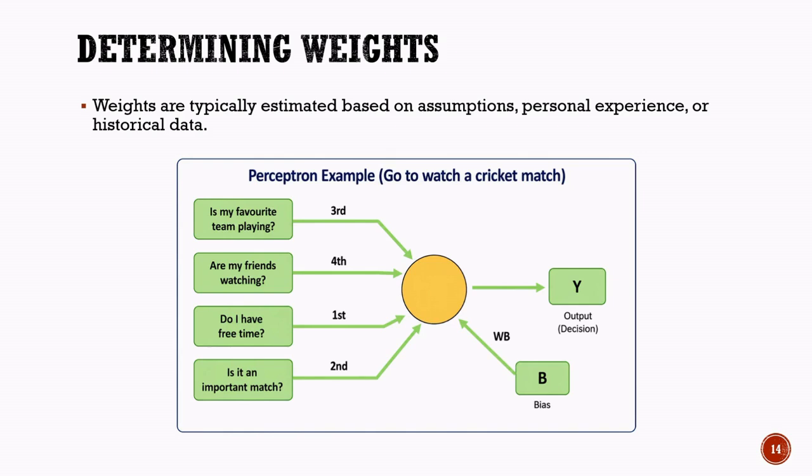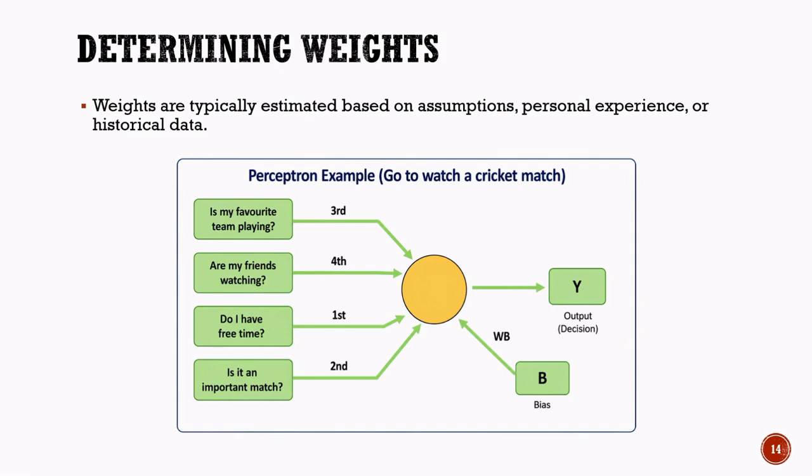In real-world artificial intelligence systems, weights are often determined using assumptions, personal experience, expert knowledge, or historical data collected from past observations. In our cricket match example, we have already ranked the factors from the most important to the least important. The most important factor is, do I have free time, which is ranked first. The second most important factor is, is it an important match? The third factor is, is my favorite team playing? And the fourth factor is, are my friends watching?